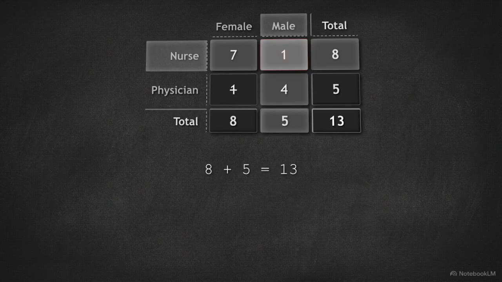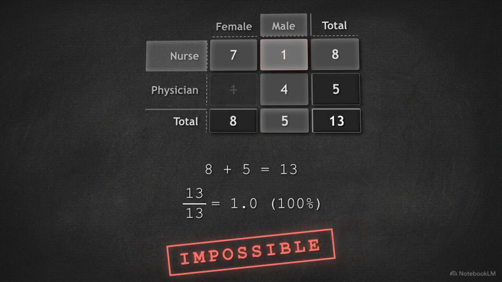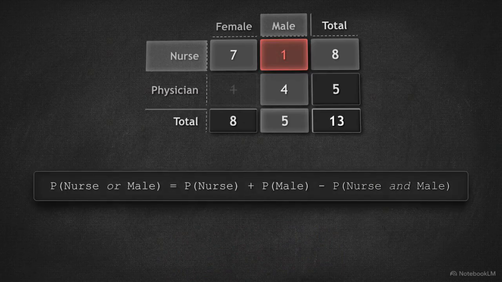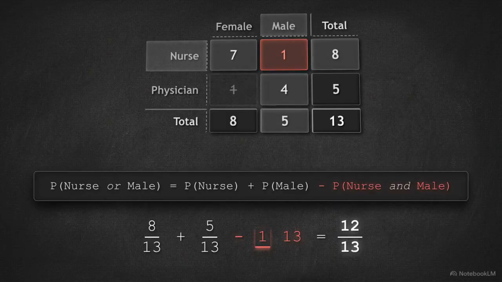We must calculate the probability of randomly selecting an employee who is either a nurse or a male. The data shows 8 total nurses and 5 total males out of 13 staff. Blindly adding them, 8 plus 5 equals 13. Mathematically, 13 out of 13 yields a probability of 1. This incorrectly implies a 100% certainty that anyone you pick will be a nurse or a male, erasing the female physicians from reality. Look at the mechanical error at the intersection of the matrix.